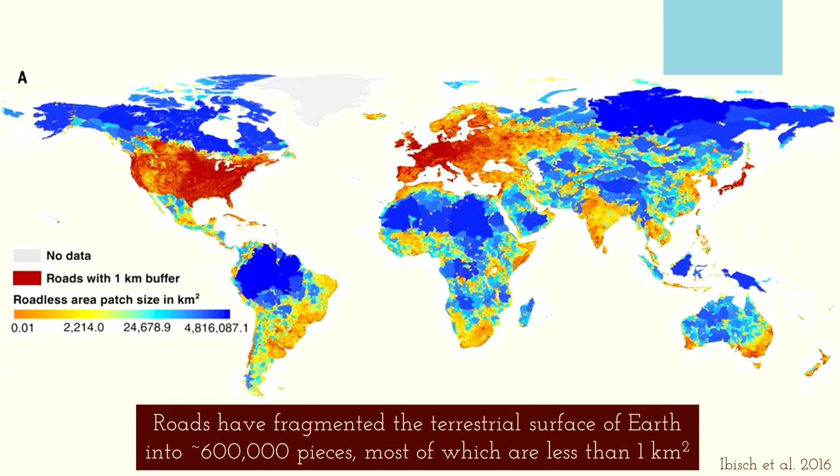Although about 80% of the Earth's terrestrial surface remains roadless, this area is broken into about 600,000 patches, more than half of which are less than 1 square kilometer, shown here on this map in red. And of the larger patches, those shown in blue here, only about 7% are larger than 100 square kilometers.